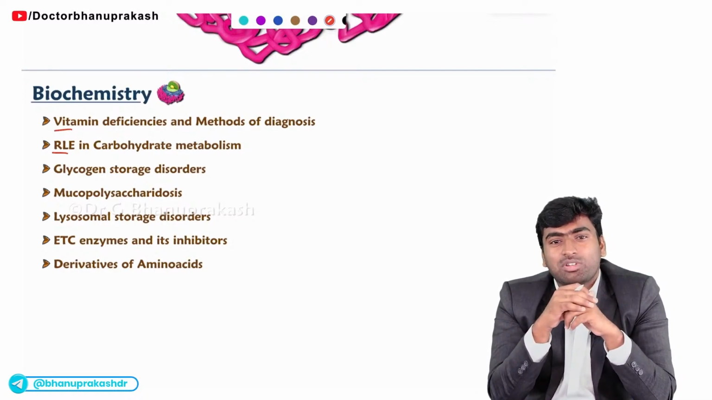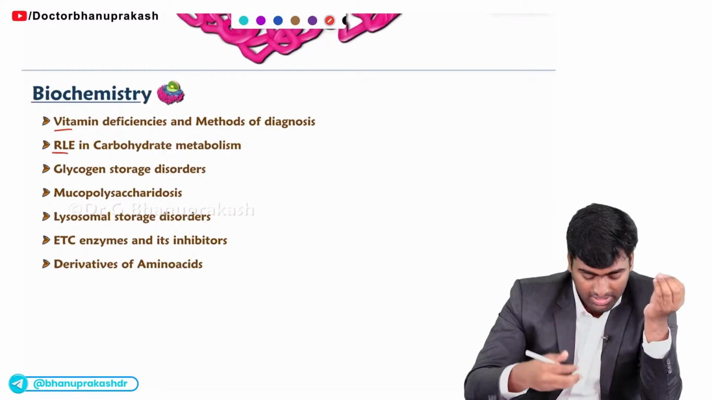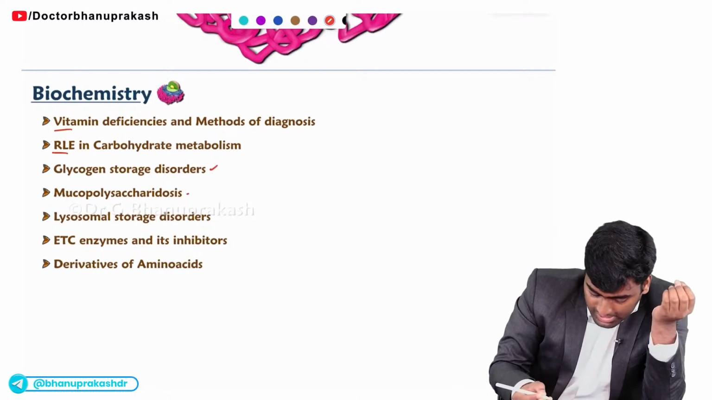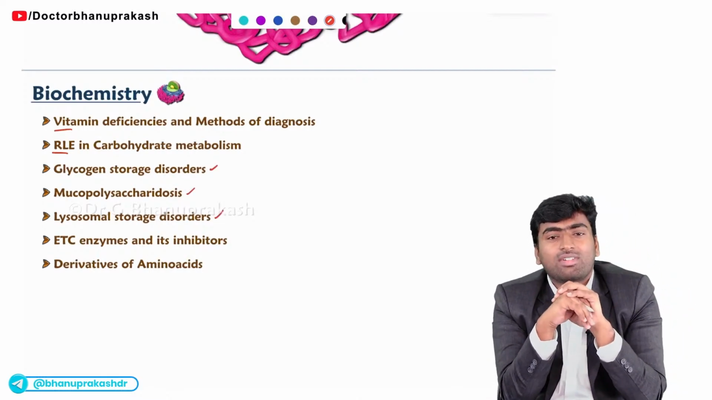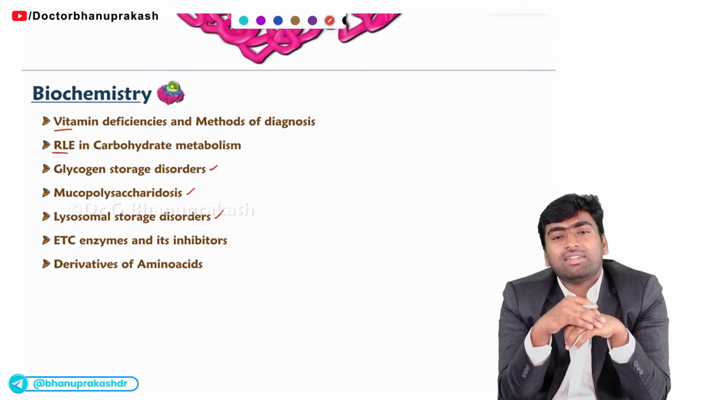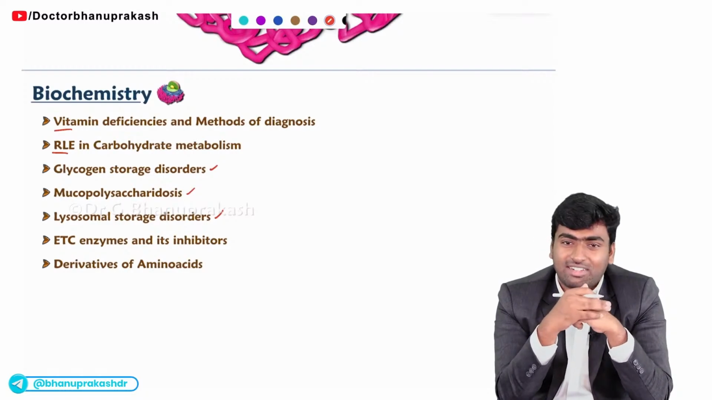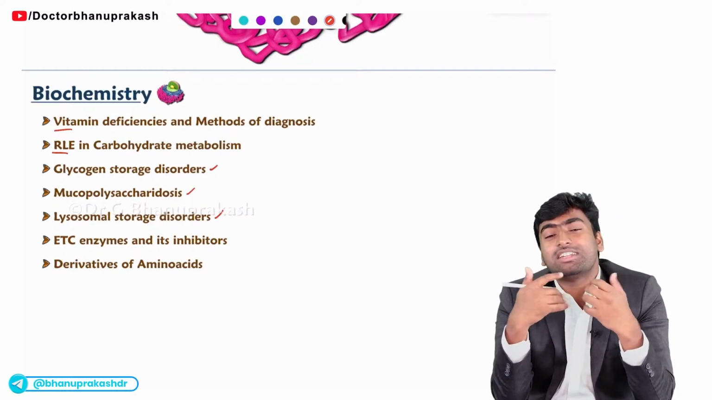Mostly they will ask about glycolysis, the TCA cycle and gluconeogenesis. Fine. Next, these disorders: glycogen storage disorders, mucopolysaccharidosis, lysosomal storage disorders. All of these disorders, they will ask in two methods. One, they will give you the clinical features and ask you which enzyme is responsible for this clinical feature. Or sometimes they will give the clinical features and ask you the disease directly.